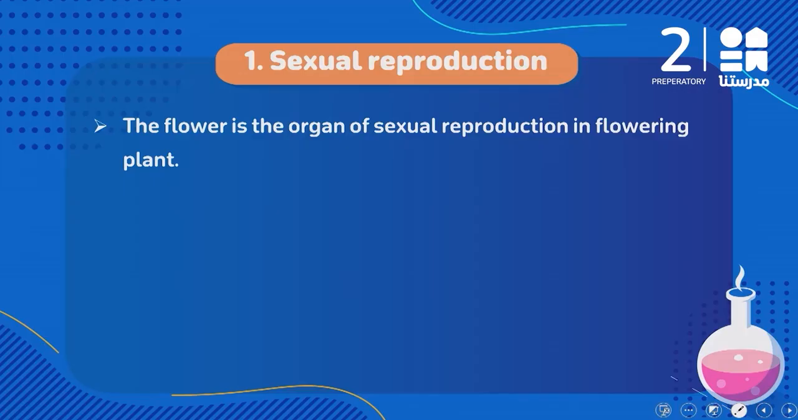Okay? At the beginning, we are going to start with sexual reproduction. We said that the flower is the organ of sexual reproduction in the flowering plant. So sexual reproduction happens specifically in the flower. Why? Because the flower is the organ of sexual reproduction.